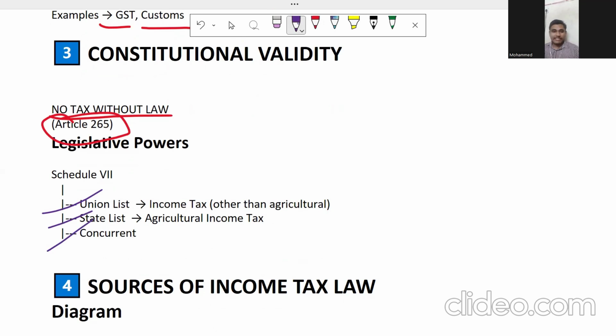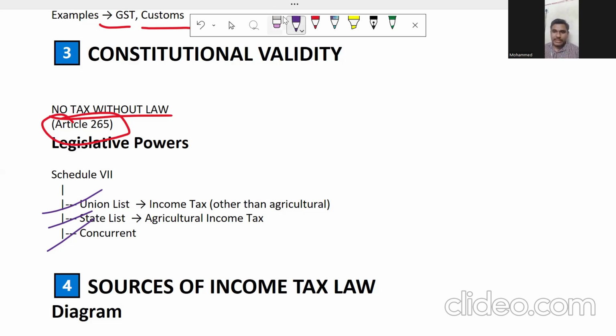It is important from the MCQ point of view, so that's why I'm emphasizing these points. First of all, who has given the power to collect income tax? It is Article 265. The Indian Constitution has given the authority to collect the tax. Just because I'm an individual doesn't make me eligible to collect the tax. To collect the tax, you should have the right provision for it. The Constitution has given that power.